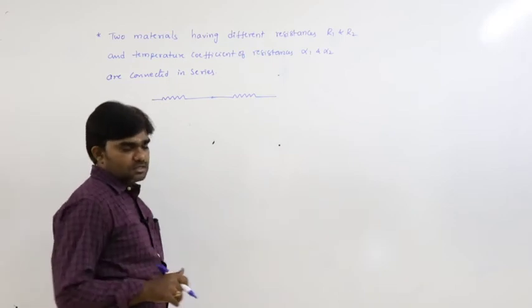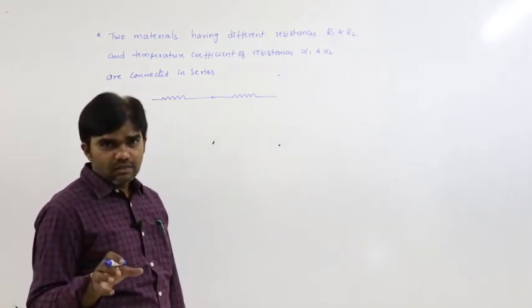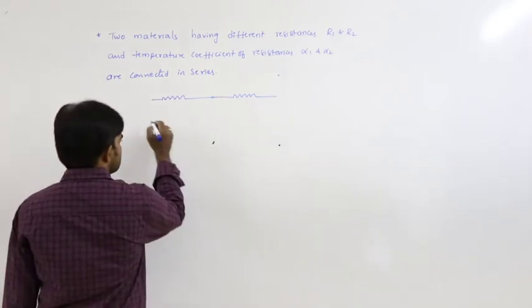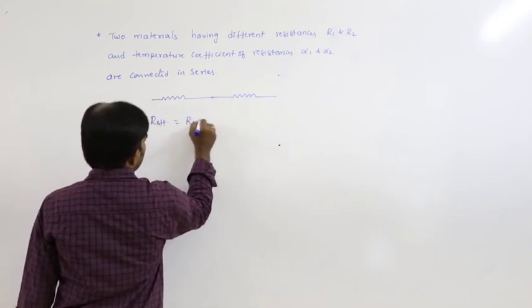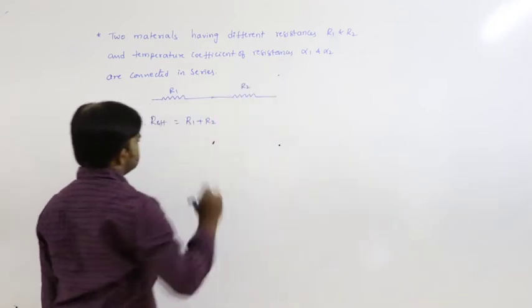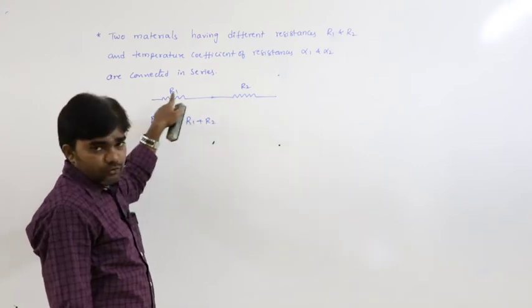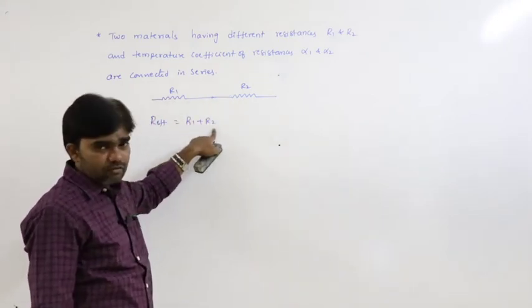If two resistances are connected in series, what is the effective resistance? Let us say it is R1 and it is R2. R effective is equal to R1 plus R2.